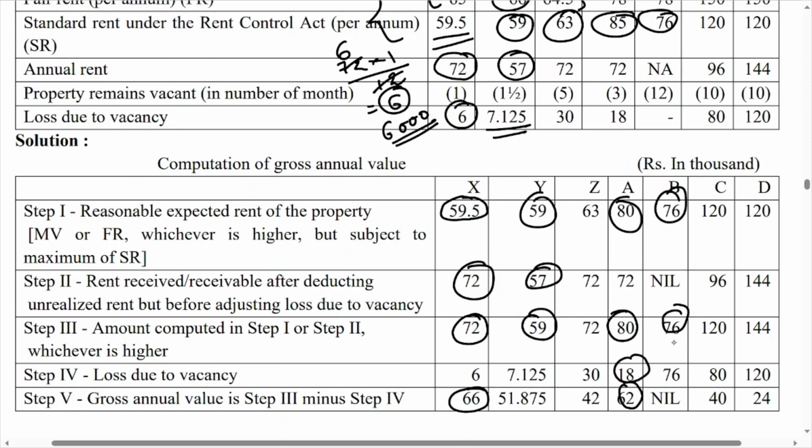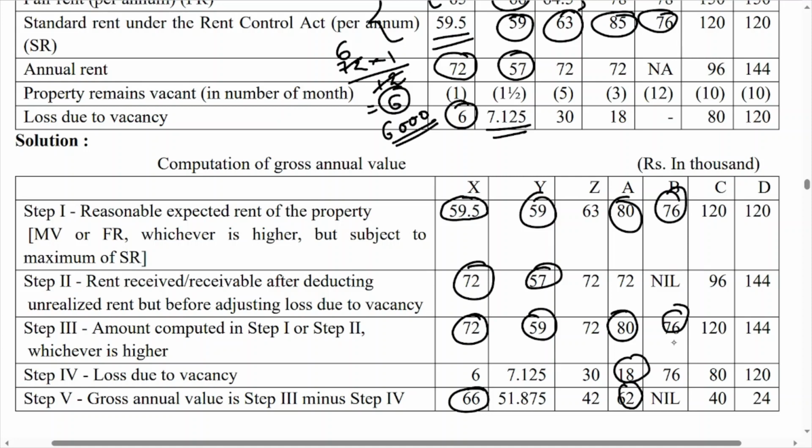If you are not getting any rent, then also the property will be taxable, because we are charging the tax on the earning capacity of the house, not on the actual earning. So that is why in this situation B, we are getting nothing, but then also we are finding out the income on the basis of notional income, because you will get notional income by applying step number 1. So even though you are not getting a single rupee in situation B, then also your step number 3 is 76 due to step number 1.